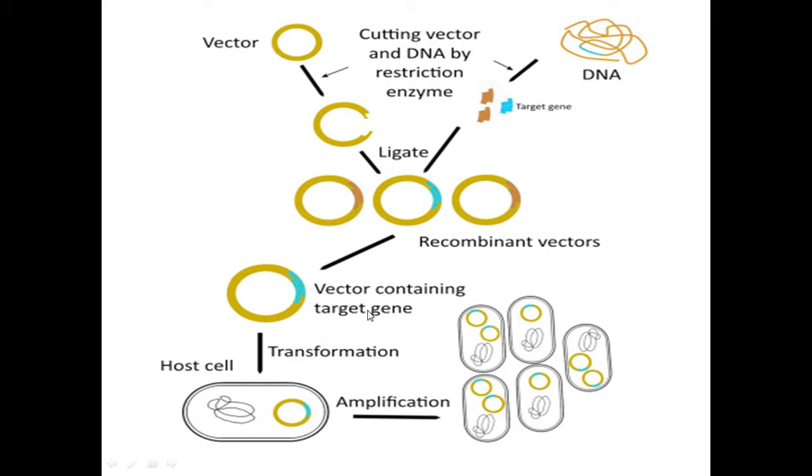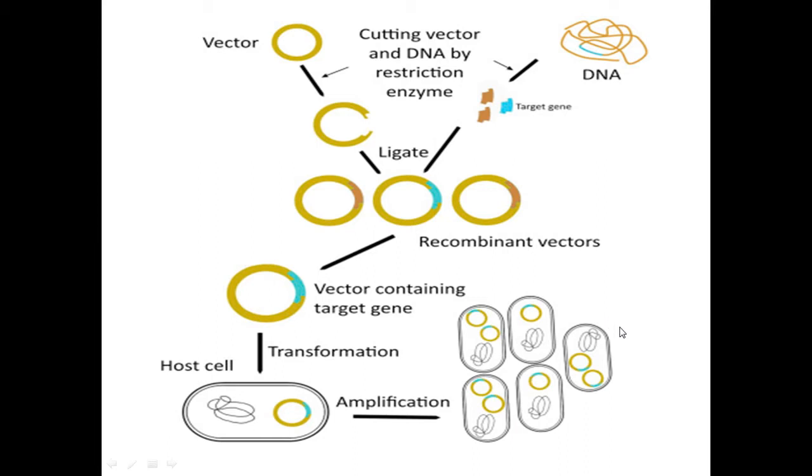With the help of a gene transfer method, either physical, chemical or biological, the vector will be transferred into the host cells. The host may be a bacterium, a virus, a plant or whatever it may be. The meaning of host is that it will provide a suitable environment for the replication of our recombinant vector. At last, the downstream process will be carried out.